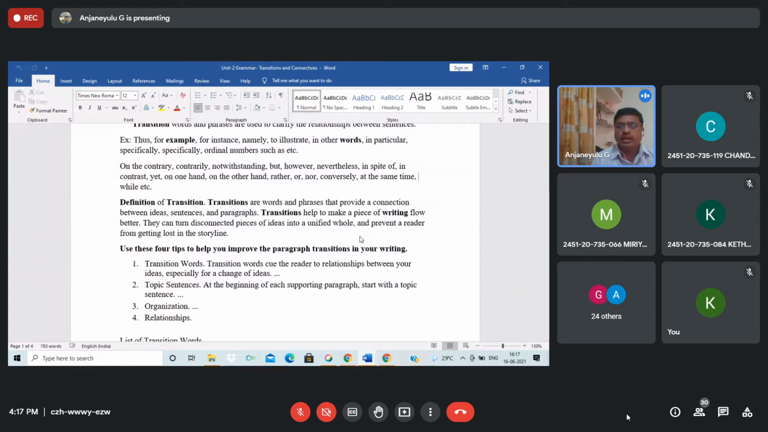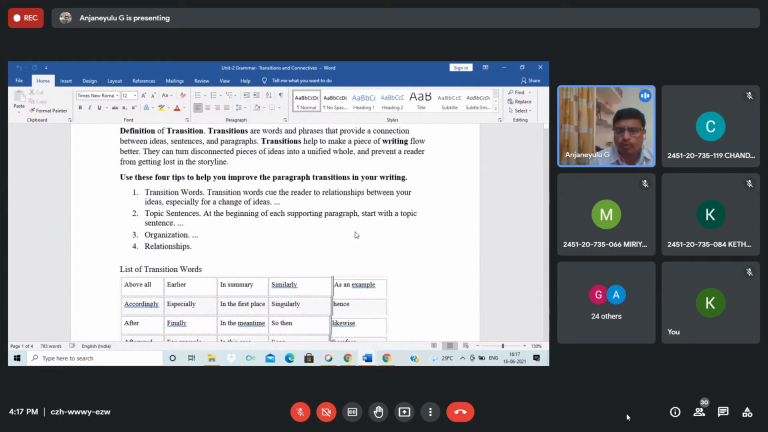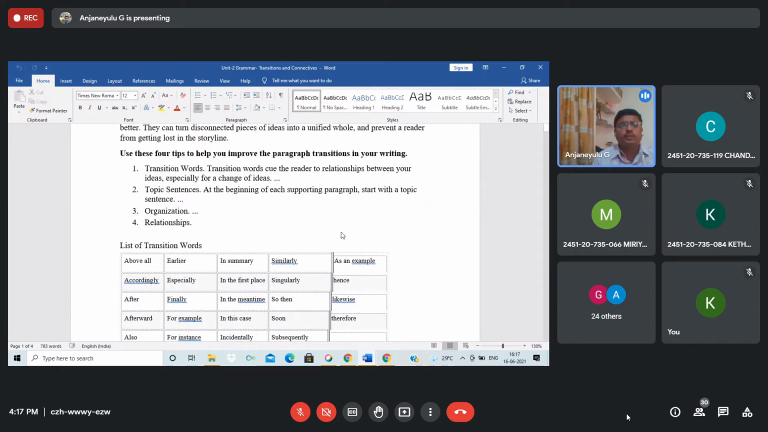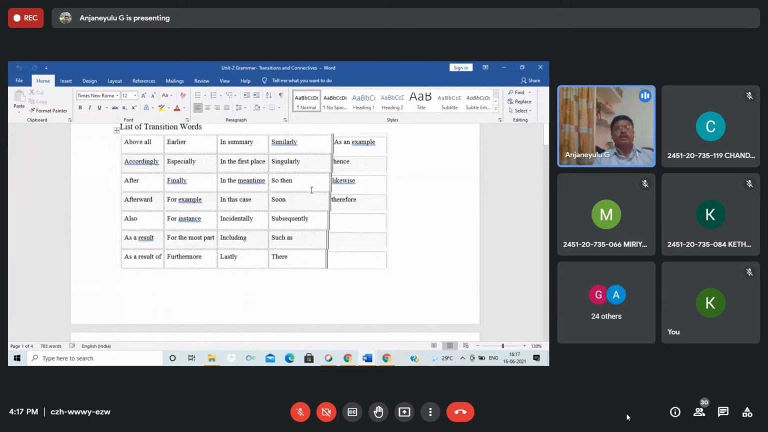You see here, transitions help to make a piece of writing flow better. They can turn a disconnected piece of ideas into a unified whole and prevent a reader from getting lost in the storyline. For example, use these four tips to help you improve the paragraph transitions in your writing. Here, transition words show readers the relation between your ideas, topic sentences, and organization. See here, there is a short list of transition words.